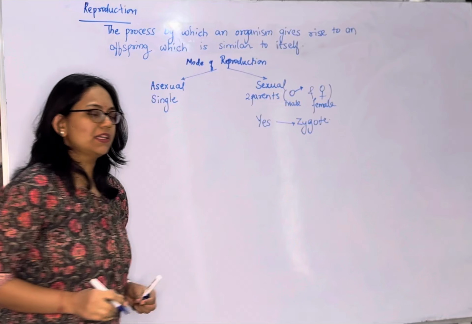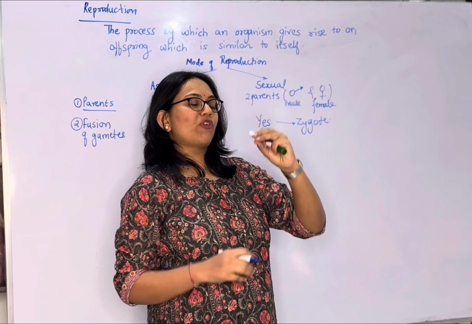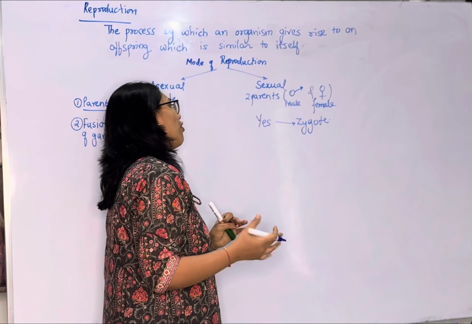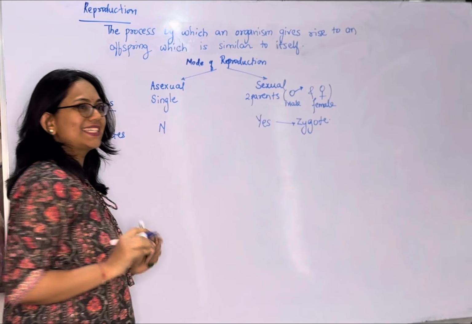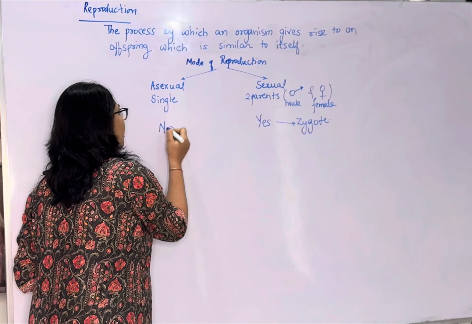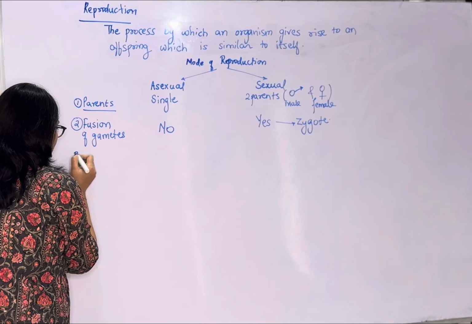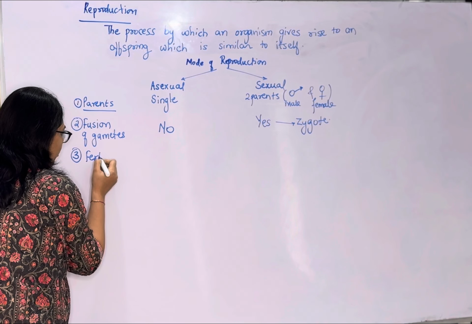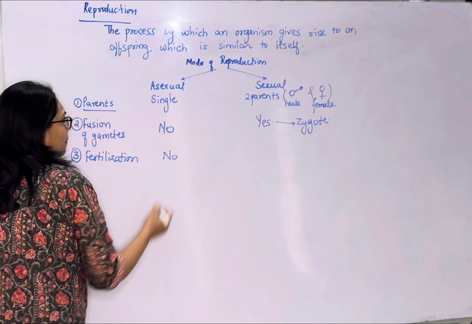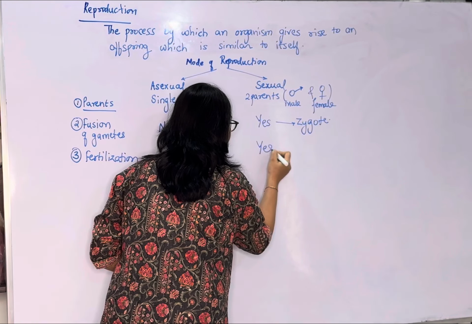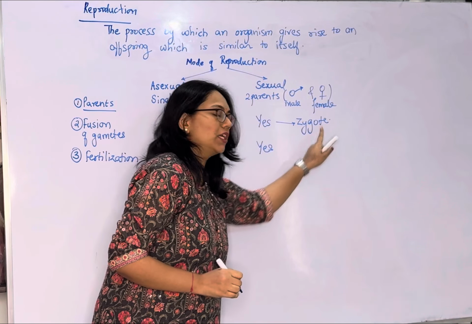You might have studied this in lower standards that a single cell zygote is formed which will later on divide to form the embryo. But in asexual reproduction, as only a single parent is involved, there is no fusion of gametes. Okay, now if there is no fusion of gametes in asexual reproduction, you will find that there is no fertilization. Whereas in sexual reproduction, fertilization takes place and that results in formation of the zygote.